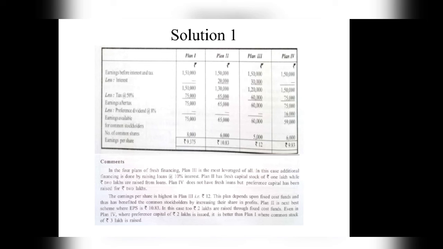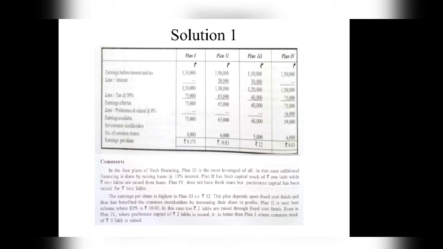Then in the second plan, rupees 1 lakh is raised with the help of equity shares, and 2 lakhs with the help of debentures. So here again 1 lakh divided by 100, where 100 is the value per equity share. So the new equity shares will be 1,000, and existing there are already 5,000. So 5,000 plus 1,000 will be 6,000.